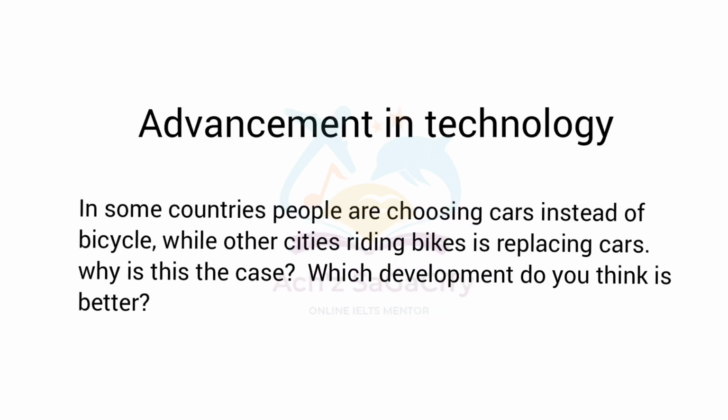Next one, advancement in technology. In some countries, people are choosing cars instead of bicycle, while other cities riding bikes is replacing cars. Why is this the case? Which development do you think is better? So here it's coming under two-part type of question. You need to write about the reasons and about which one is better for you as your perception.